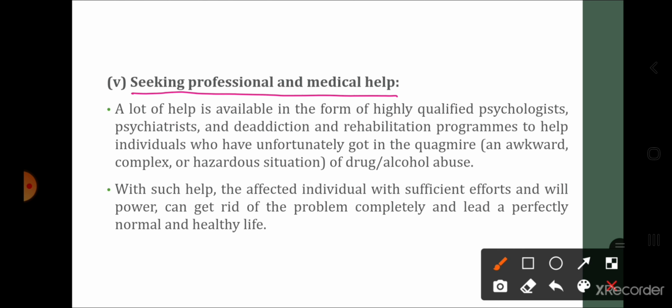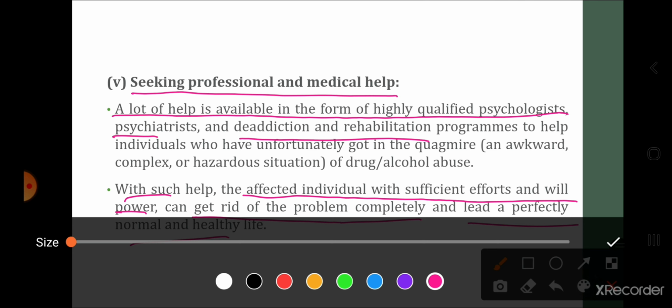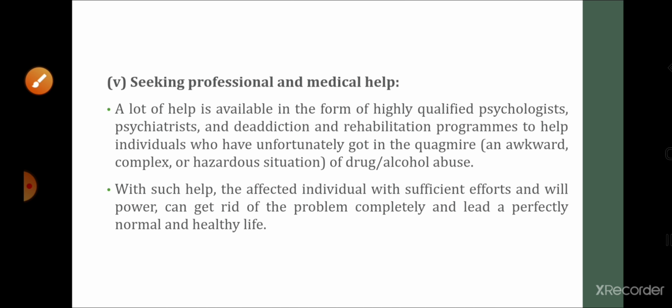Seeking professional and medical help. A lot of help is available in the form of qualified psychologists, psychiatrists, and de-addiction and rehabilitation programs to help individuals who have unfortunately got into the quagmire of the drug or alcohol abuse. Now already जो person वो particular situation में पहुँच चुका है तो a lot of help is available from psychologists, psychiatrists and rehabilitation center. With such help, the affected individual with sufficient efforts and willpower can get rid of the problem completely and lead a perfectly normal and a healthy life.